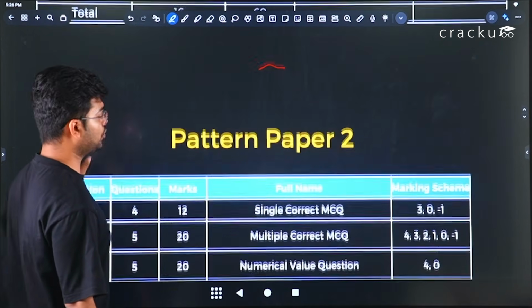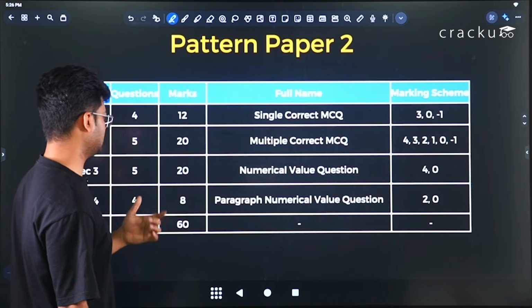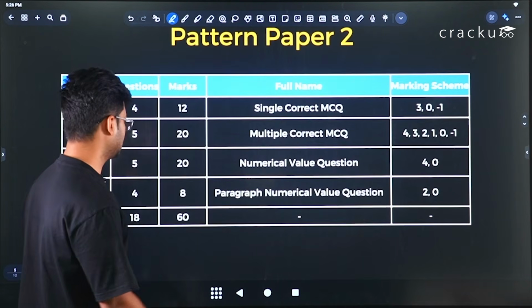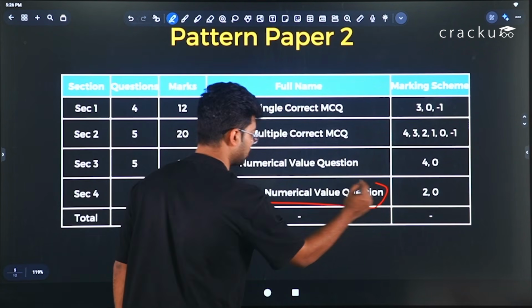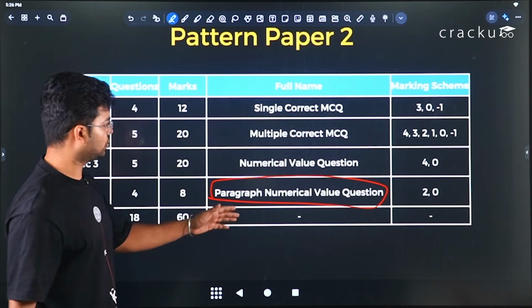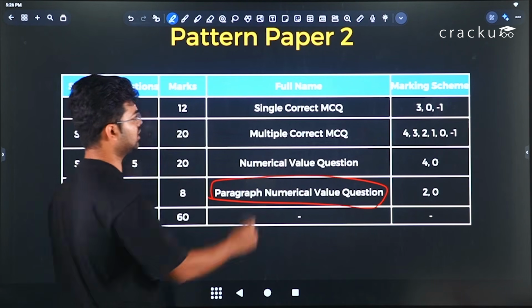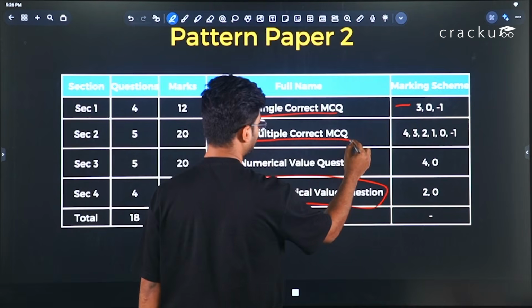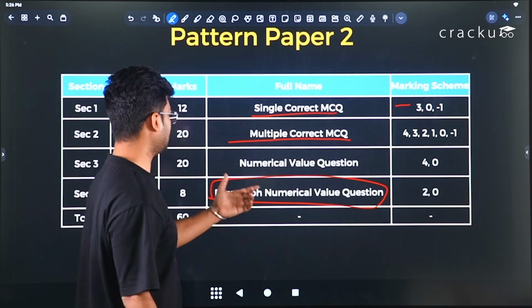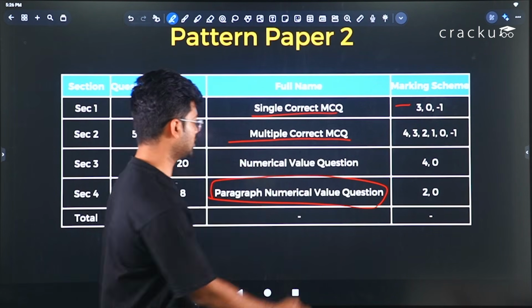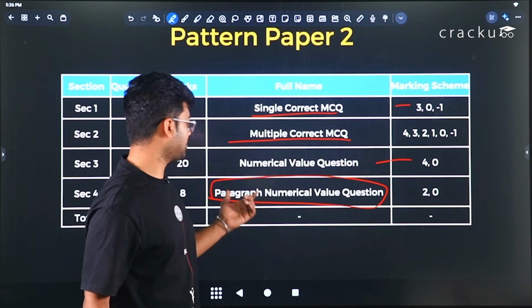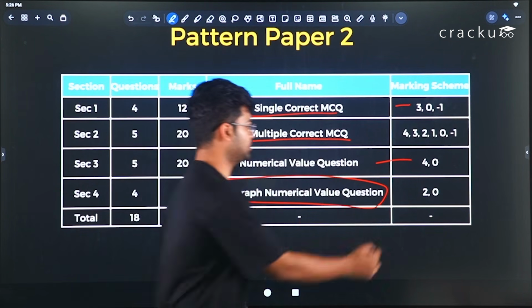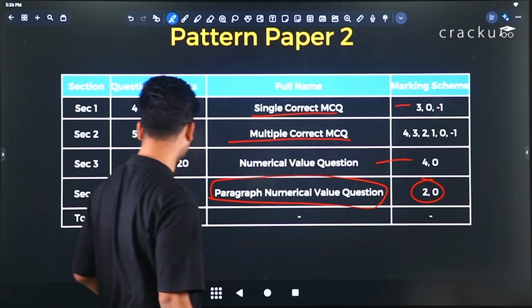Moving ahead to paper 2, here we saw some variation in the pattern. Paragraph numerical value questions were there, which was unique. So overall single correct MCQ was like this, +3 -1, multiple correct MCQ similar, and numerical value type question +4 0, and paragraph numerical value question was +2 and 0.